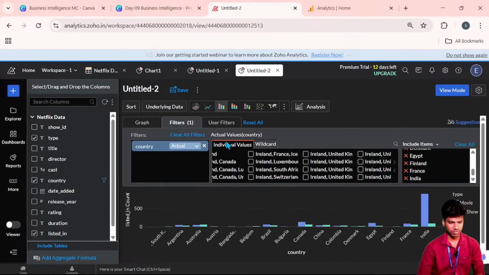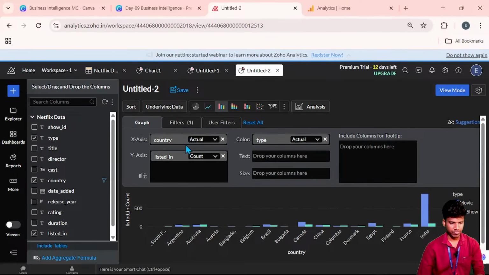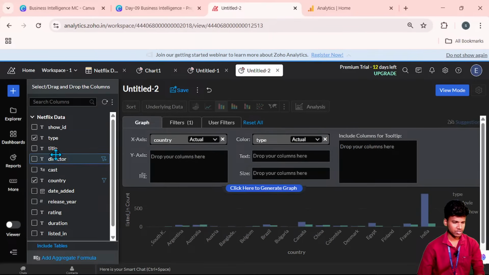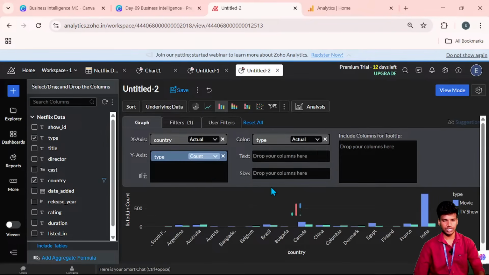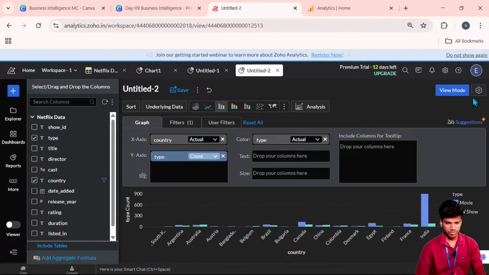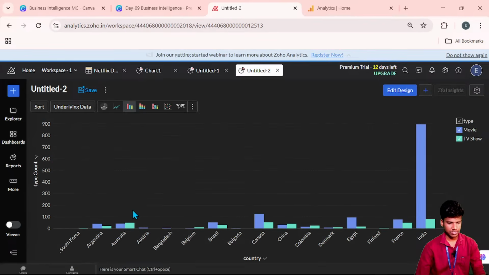Yeah, which one? Okay, then go to the graph. So we can change it to the movies, same type. We can mention it here. So how many movies and how many TV shows, we can understand that. So change the value into actual count. So click generate.